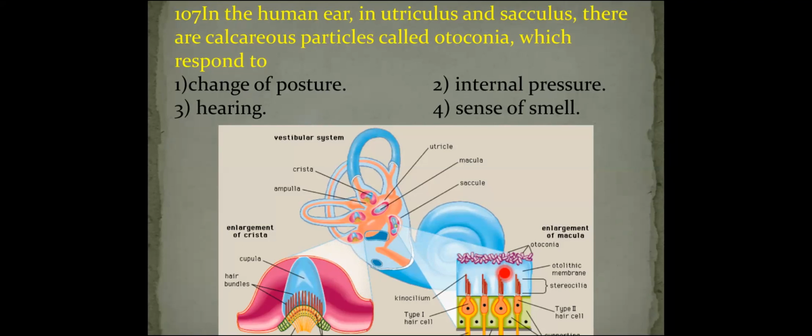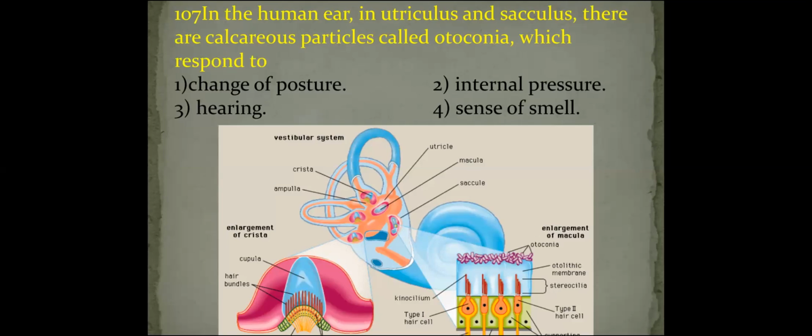The macula is composed of two types of cells, sensory hair cells and supporting cells. The sensory hair cells contain stereocilia and kinocilium. Above the stereocilia, there is a gelatinous membrane called the otolith membrane. That otolith membrane consists of crystallized particles made up of calcium carbonate called otoconia.